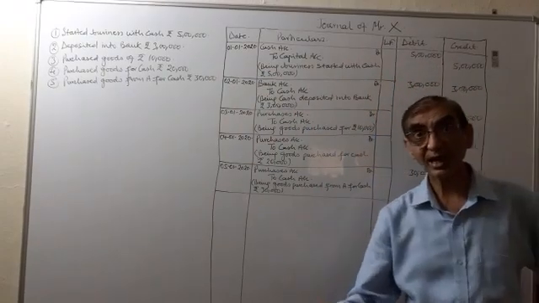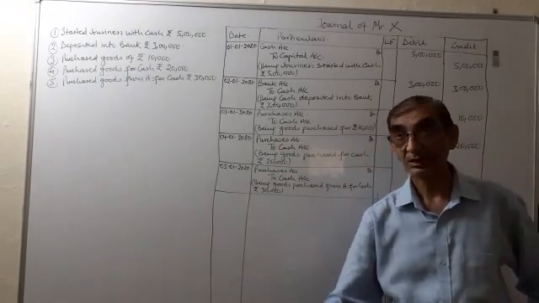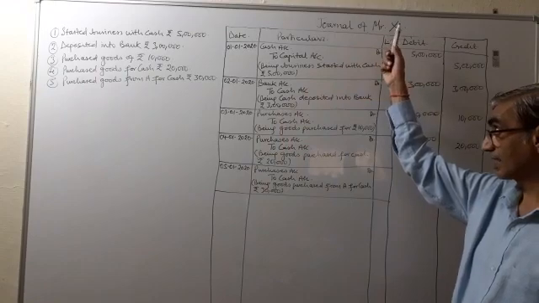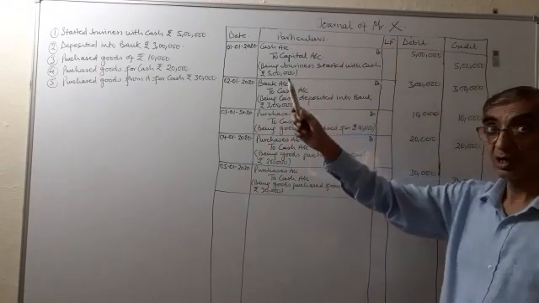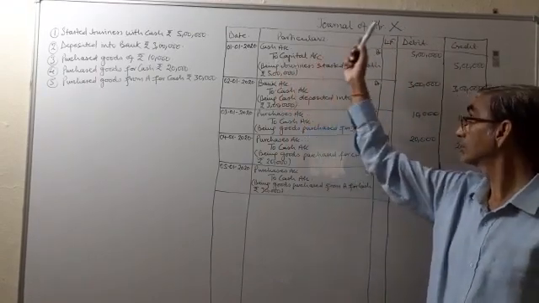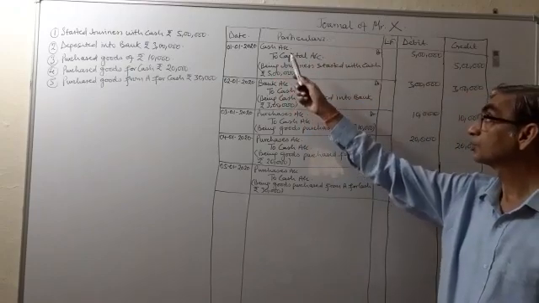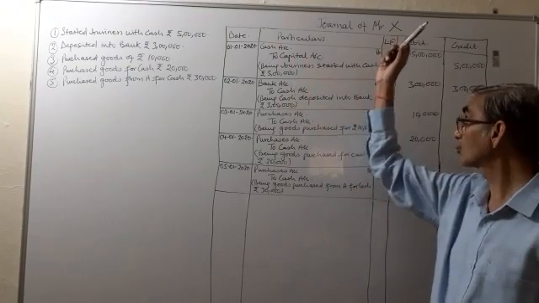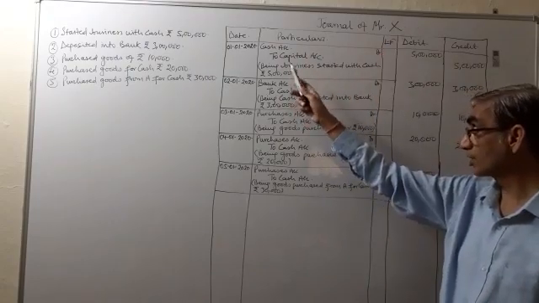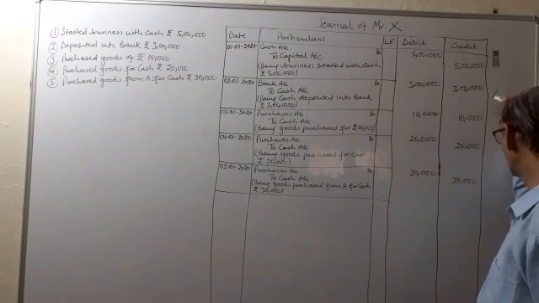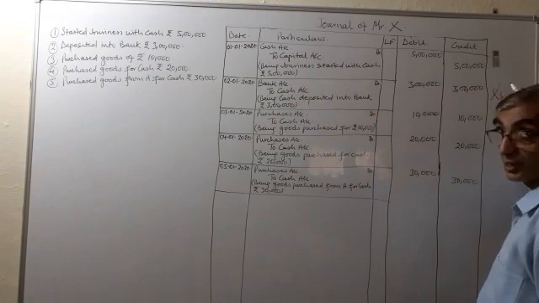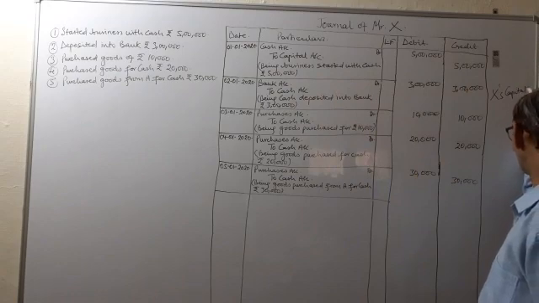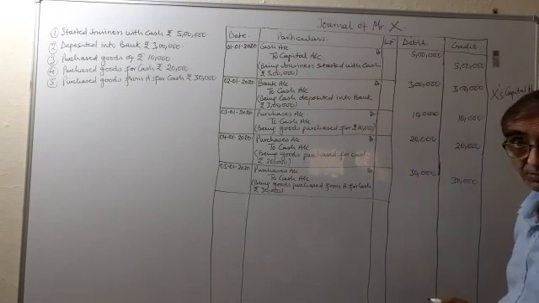Who has given this cash? Mr. X, the owner of the business, has given this cash. So the owner's name will not come. So to capital account. Or if you want to mention the owner's name, then you will write to X's capital account.